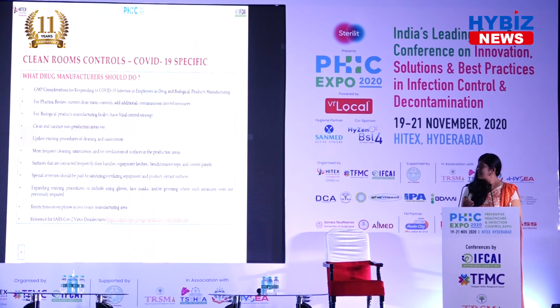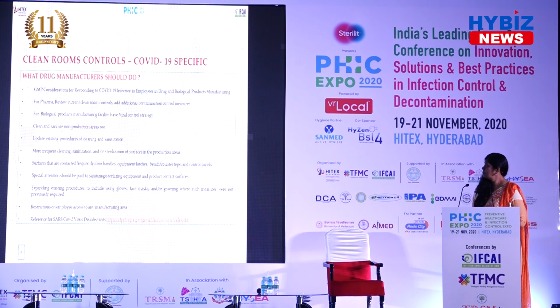The other one was to clean and sanitize the non-production areas. We all sanitize where we are manufacturing, but we forget the offices, the sitting places, the corridors. This is a carrier of contamination, so this is also one of the requirements. Then update the existing procedures of cleaning and sanitization. Suppose you have procedures, have a review, and if anything is not sufficient with respect to COVID-19, then update these procedures of sanitization and cleaning. You may require a little more, so do that.